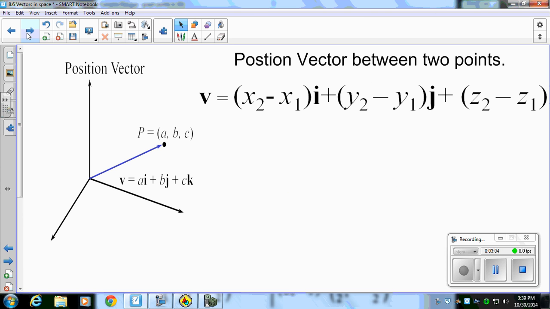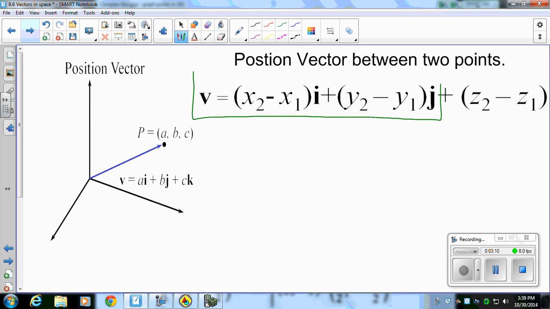A position vector, similar to how we had it for just 2 dimensions, we take the differences, doing x2 minus x1, that's our i parameter, y2 minus y1 is our j. We're just now including our third parameter of z.